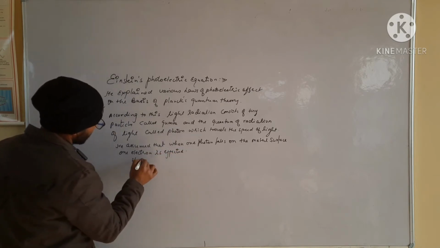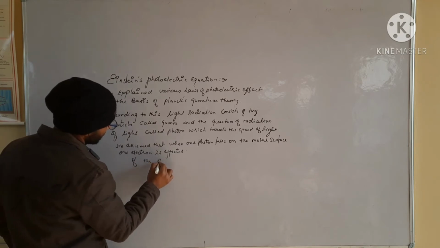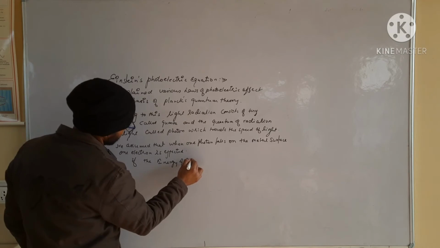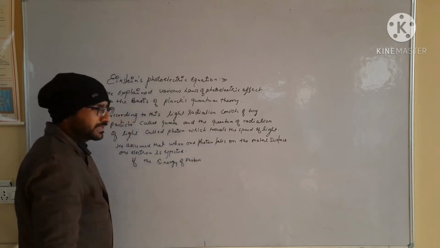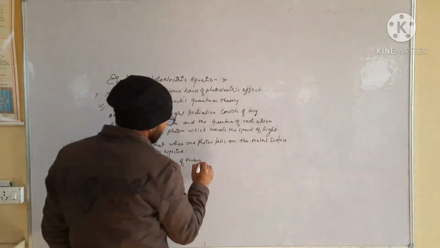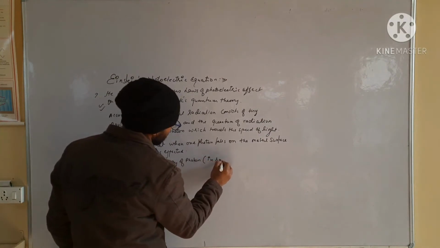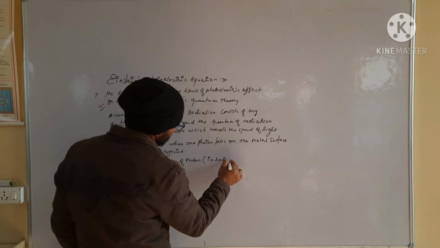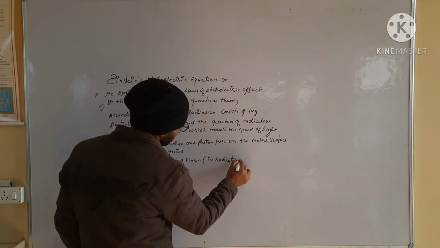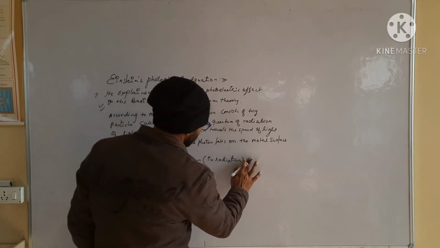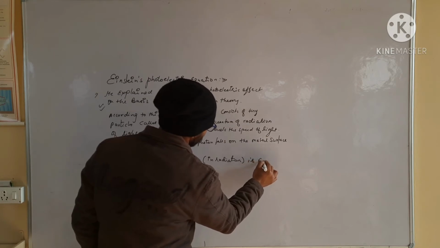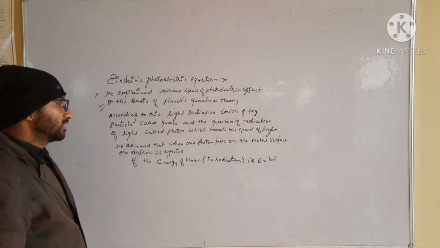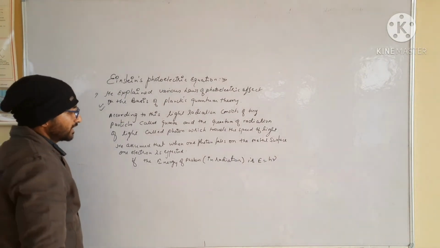So if the energy of a photon in radiation is E = h mu, transferred to the given metal surface, then this energy is divided in two parts.